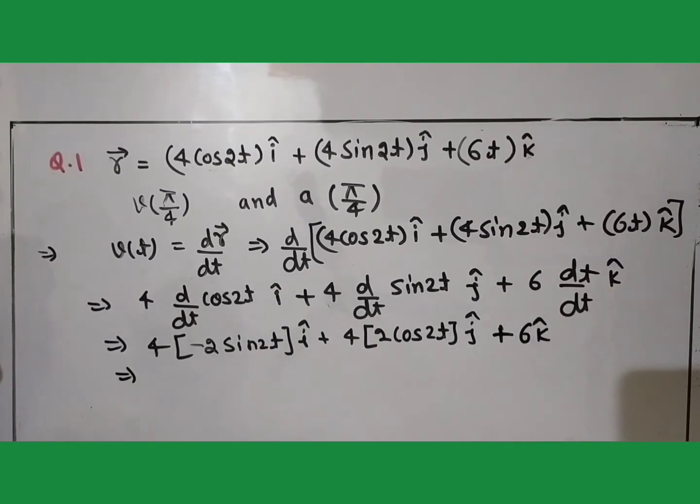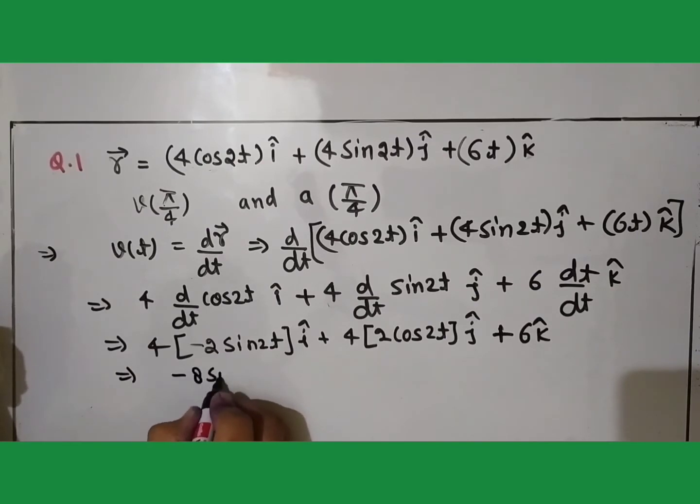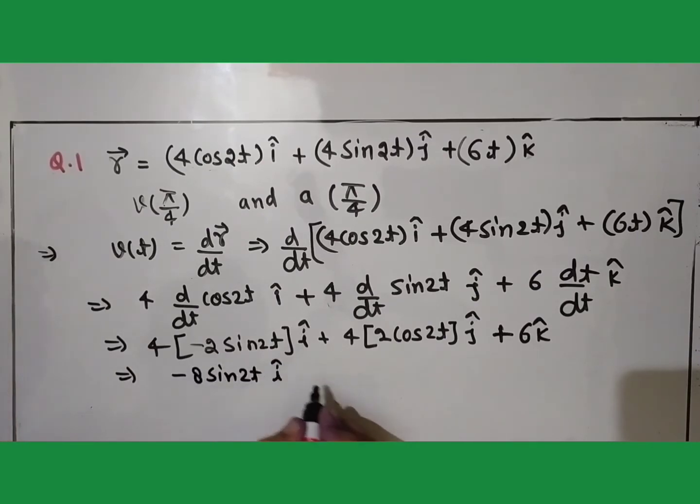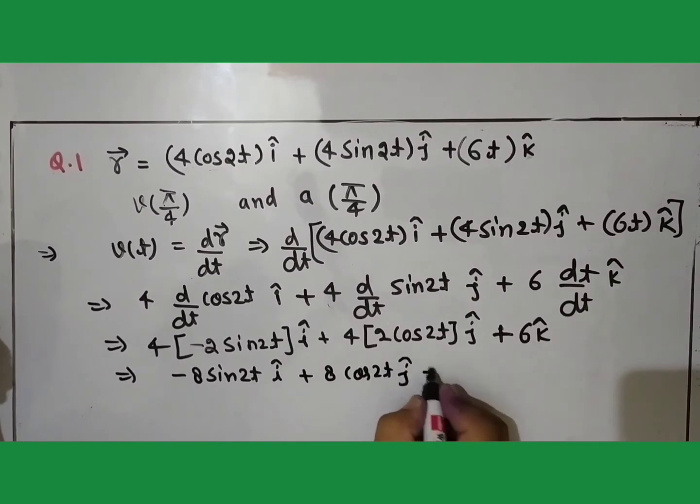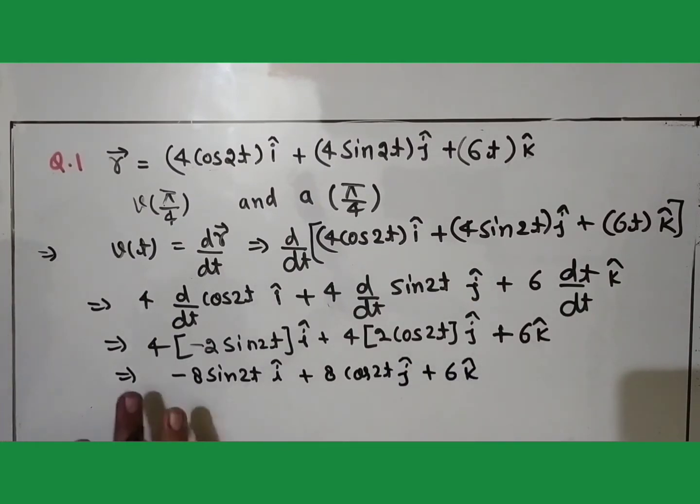So simply we can write it as minus 8 sin 2t i cap plus 8 cos 2t j cap plus 6 k cap. This is the velocity at any instant t.